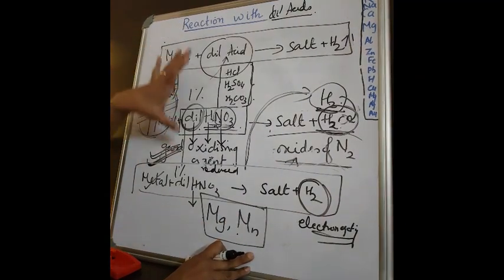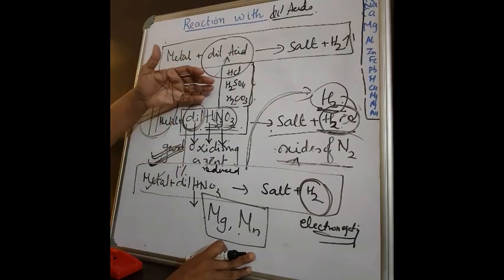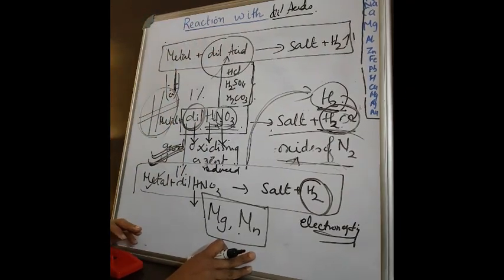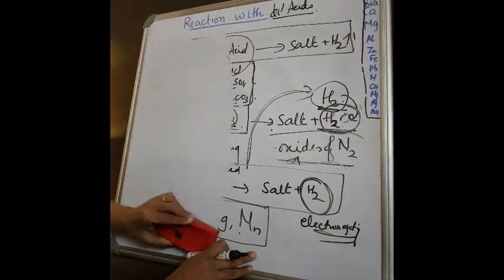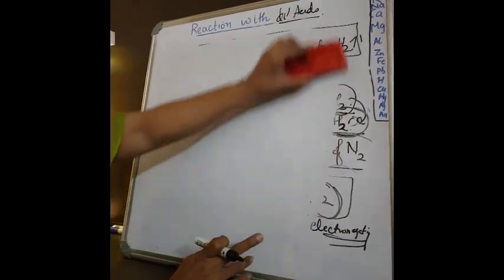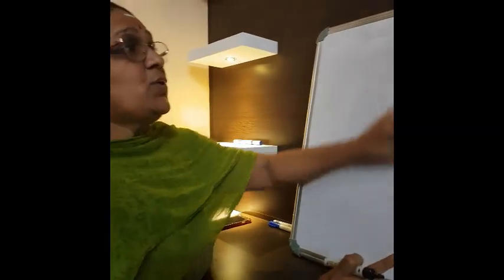So now you have a feel of how the reactivity of metals varies from metal to metal. Isn't it? That is why in the last class we talked about the reactivity series. So this is all about the reaction with dilute acids.